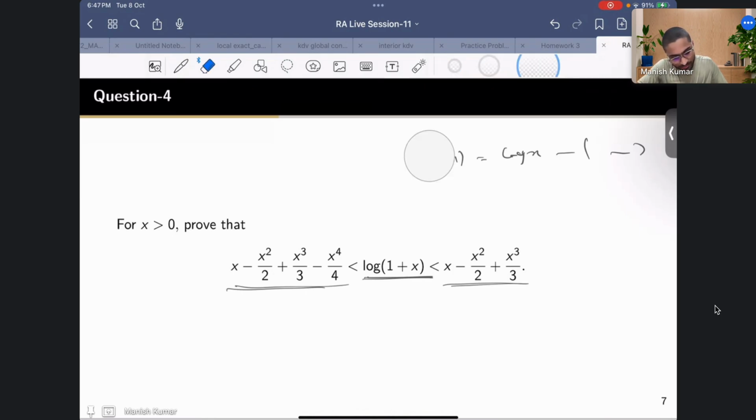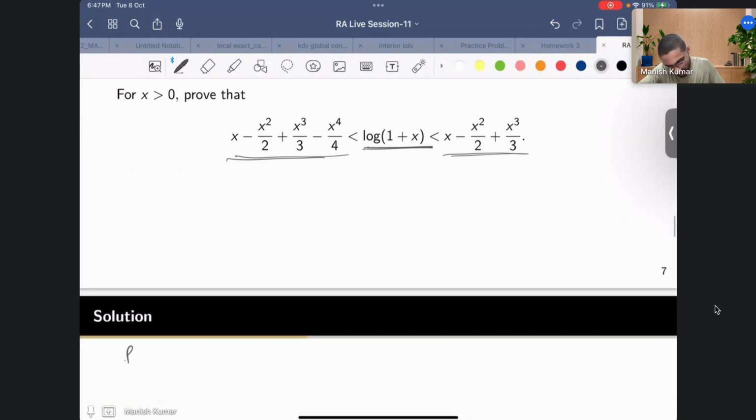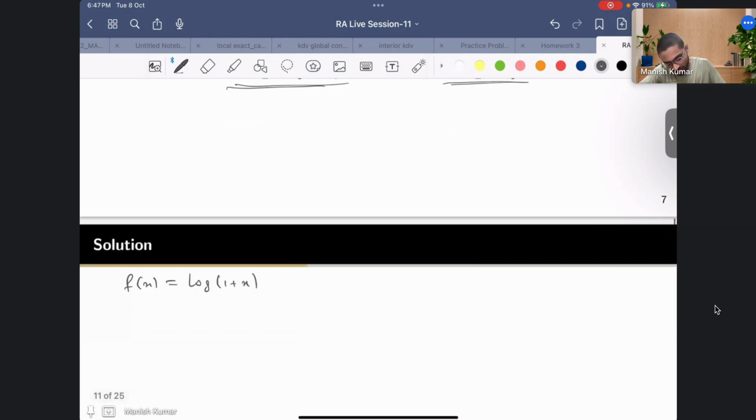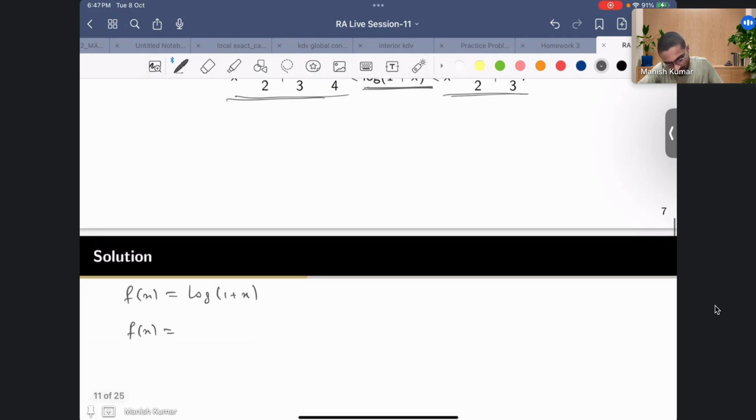So suppose I'm defining this f of x as log of 1 plus x. Okay, and let me write what the Taylor series is. So Taylor series you can write in this way. Over here what we'll be doing is that I'll try to write this f of x, I'll try to decompose it around the point 0. Okay, so by Taylor's theorem, we know that this is C infinity, like you can differentiate it as much as you want.